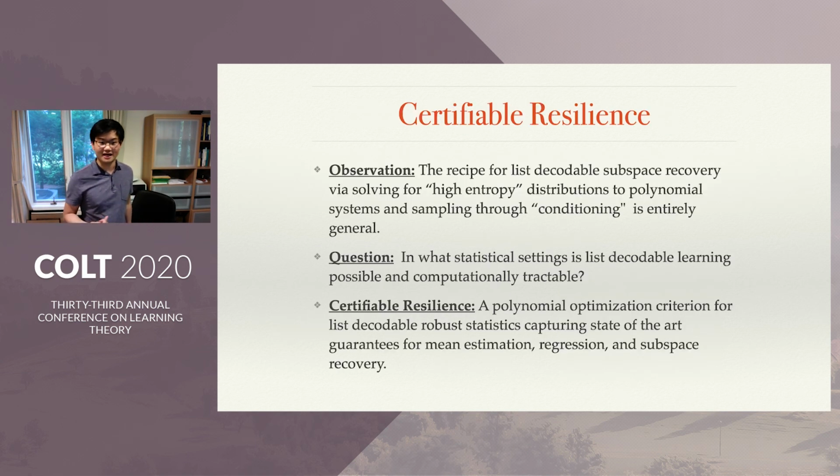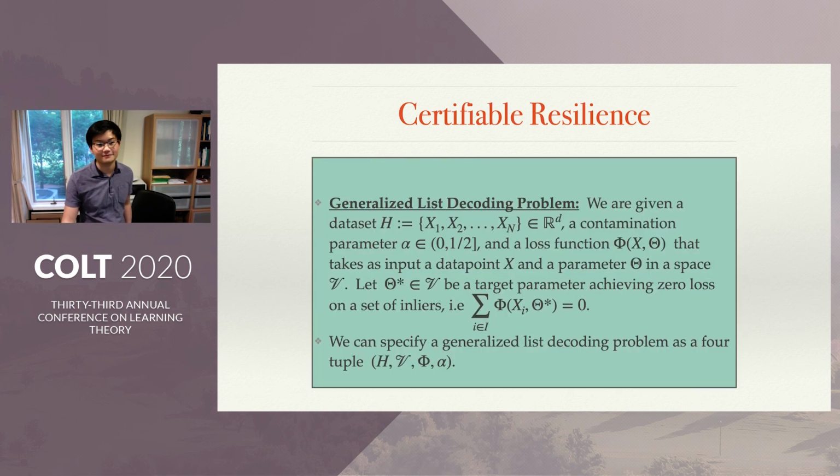So let's take a step back. As an observation, the recipe for list decodable subspace recovery via solving for high entropy distributions to polynomial systems and sampling through conditioning is entirely general. Now, in what statistical settings is list decodable learning possible and computationally tractable? Towards these ends, we develop a polynomial optimization criterion for list decodable robust statistics, which we call certifiable resilience, capturing state-of-the-art guarantees for mean estimation, regression, and subspace recovery.